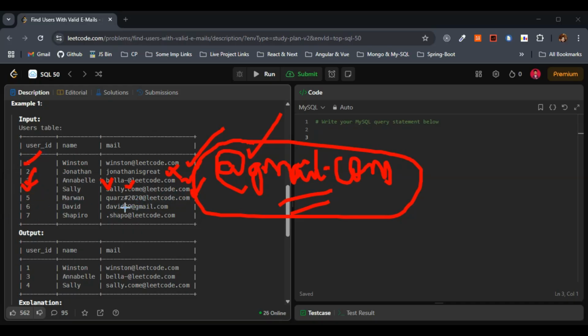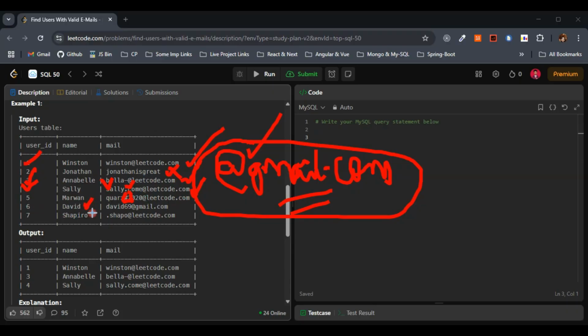So let's go with the next one. Here we have was #2020 @leetcode.com. Hash is not a valid one. They have mentioned in the question that we can have period, dash, and underscore, right? Along with letters and digits we can have. Hash is not a valid one, so we are not considering this one.